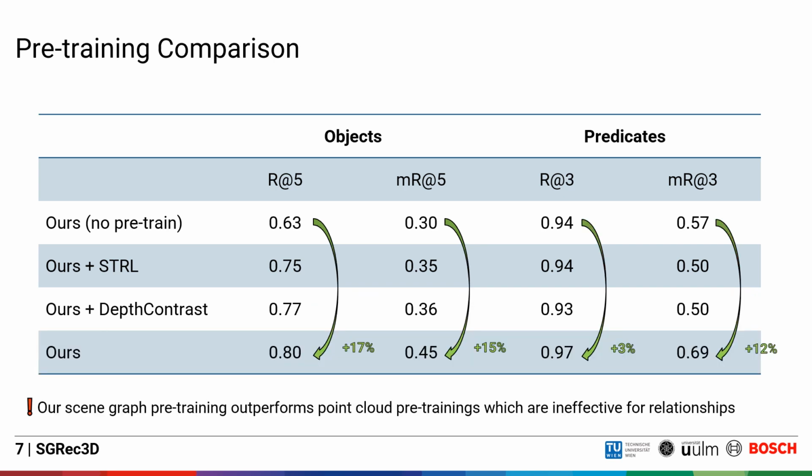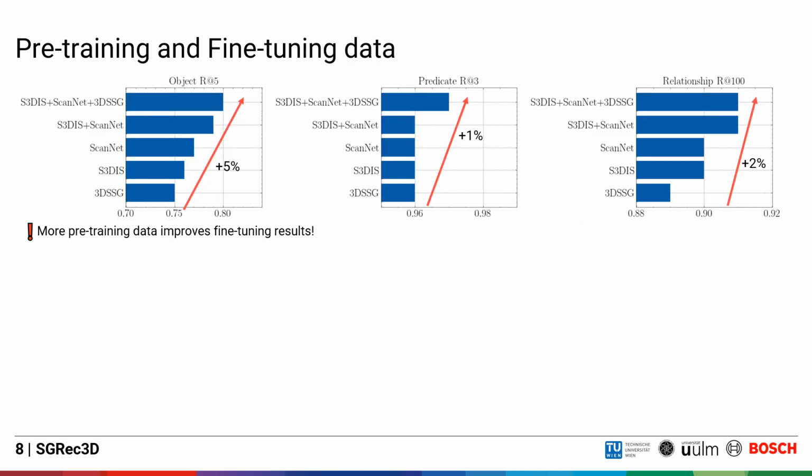In contrast, our approach is not only effective in improving object prediction, where it improves results even further than SGRL or DepthContrast, but due to its tailored scene graph-based pre-training, it is also effective for improving relationship prediction compared to our base model. Since our proposed self-supervised pre-training approach does not require scene graph labels, we are able to pre-train our scene graph model on a larger set of 3D datasets.